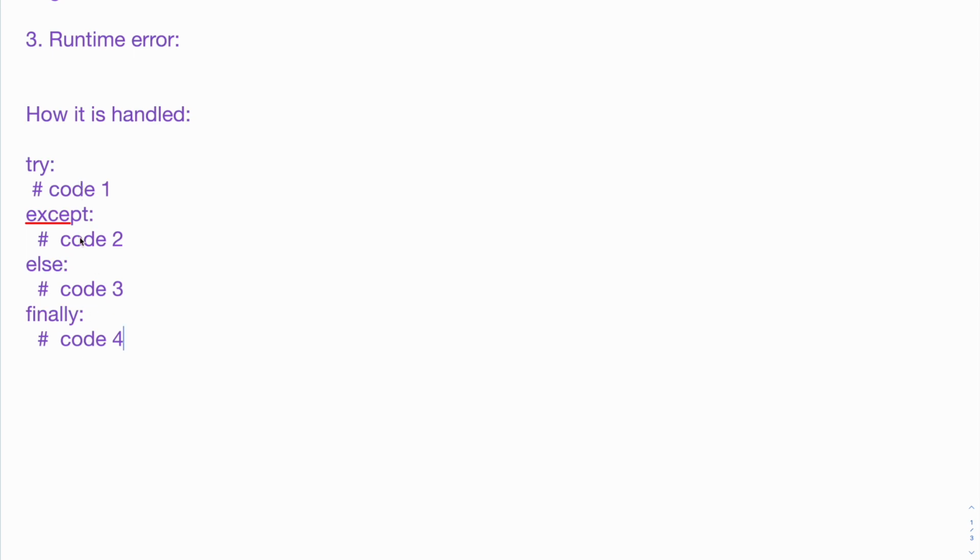Even if there is an exception, after code 1, code 2 gets executed. In the scenario where there is an exception, code 1 will get executed till the point an exception happens. After that, the program logic will go to code 2, and code 2 will get executed. Code 3 will not get executed because there was an exception and an except block was called. But finally, the code 4 block will always be called irrespective of whether there was an exception or not. Now let's see this with an example.